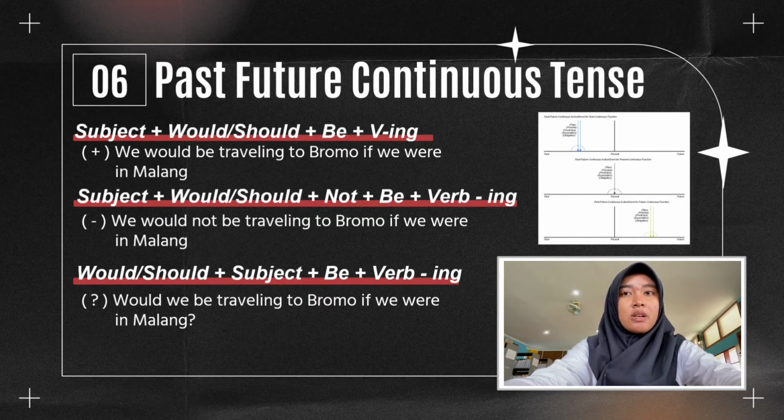The negative structure is subject plus would or should plus not plus be plus verb-ing. The example is: we would not be traveling to Bromo if we were in Malang. The interrogative structure is would or should plus subject plus be plus verb-ing. The example: would we be traveling to Bromo if we were in Malang?